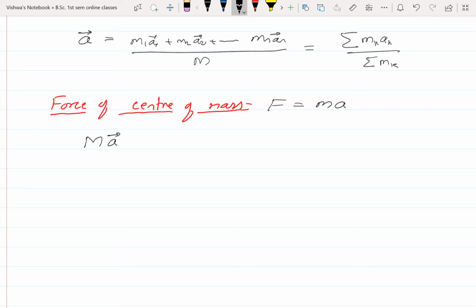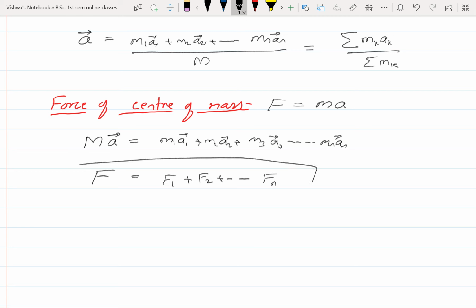It is force of center of mass, that is equal to m1 a1 plus m2 a2 plus m3 a3 so on mn an. So now this ma I will take it as F. F is force of center of mass is equal to m1a1 is F1 plus m2a2 is F2 plus so on Fn. Okay. This expression gives the force on center of mass, that is equal to the sum of forces of individual particles.